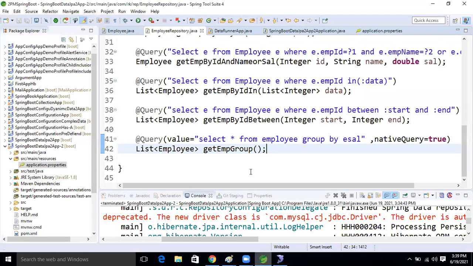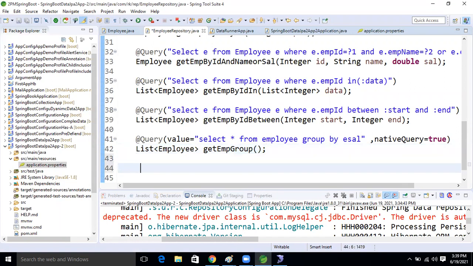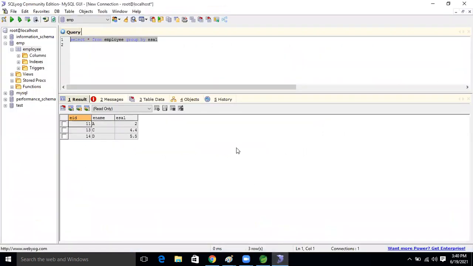So what is the query now? We will write an HQL query. I'm taking one method: update EMP name by EMP sal. What will the arguments be?